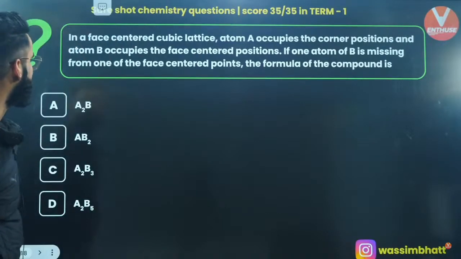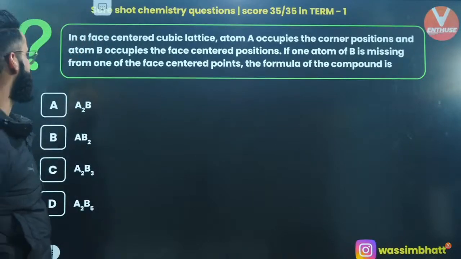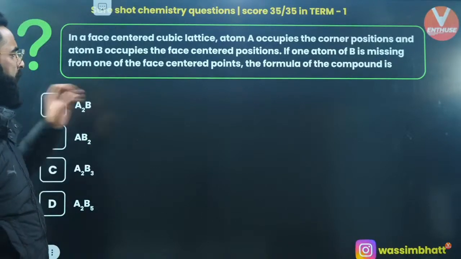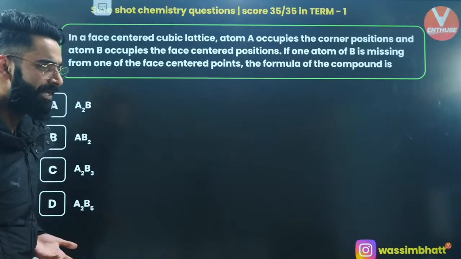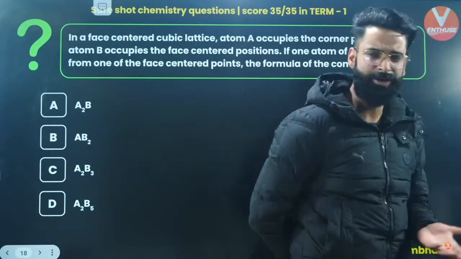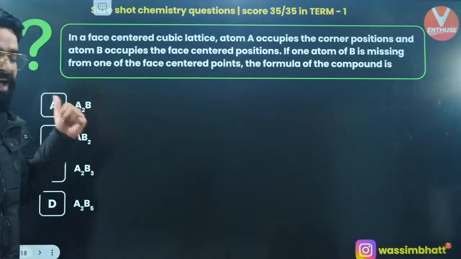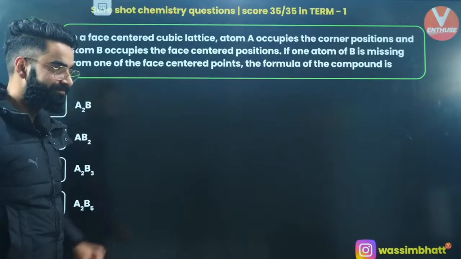Look at this question. In a face-centered cubic lattice, atom A occupies the corner positions. Atom B occupies the face-centered positions. If one of B is missing from one of the face-centered points, the formula of the compound is going to be? What do you think about this one? You need pen and paper for this? Absolutely, you need it, right? So solve it and let me know quickly its answer. Quickly, I want you guys to let me know its answer first.